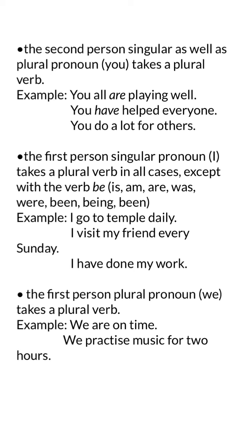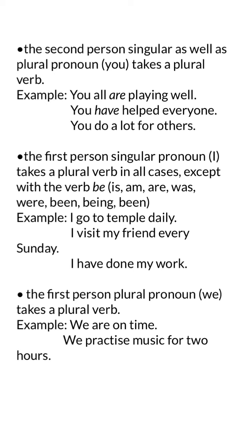Next example is I visit my friend every Sunday. So I visit. Visit is your plural verb. I have done my work. I have. With I, you are using a plural verb. So this form of the verb have, you have used in present perfect tense.